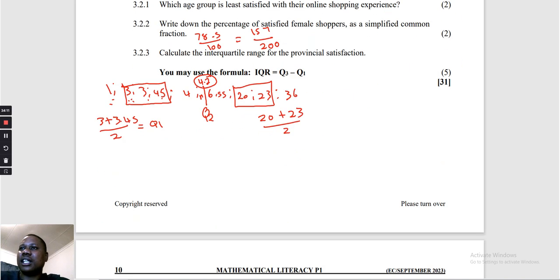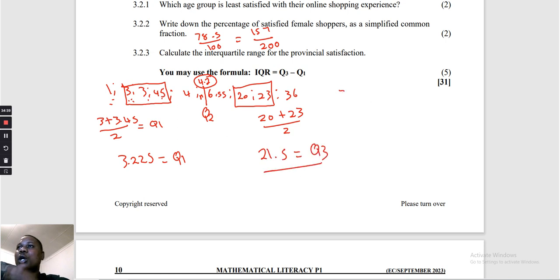It will give us Q3. So 3 plus 3,45, then we divide by 2. Then our Q1 is 3,225. Then Q3 is 20 plus 23 divided by 2, that is 21,5. That is equal to Q3.